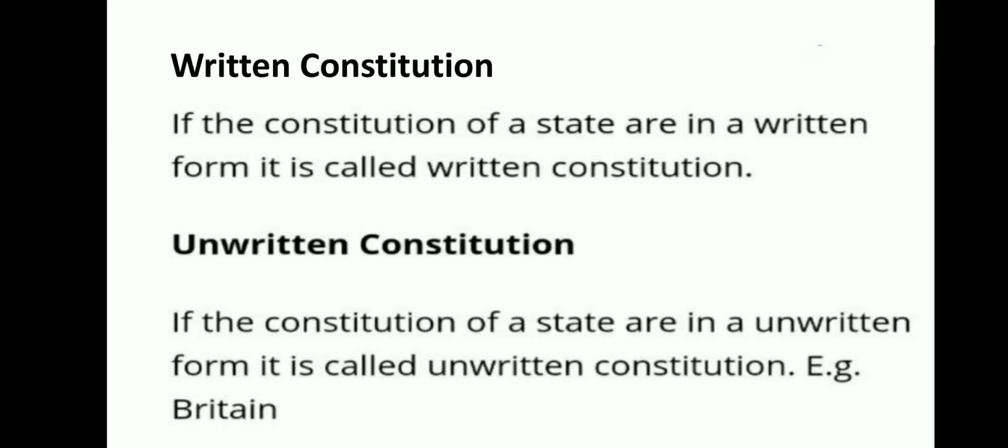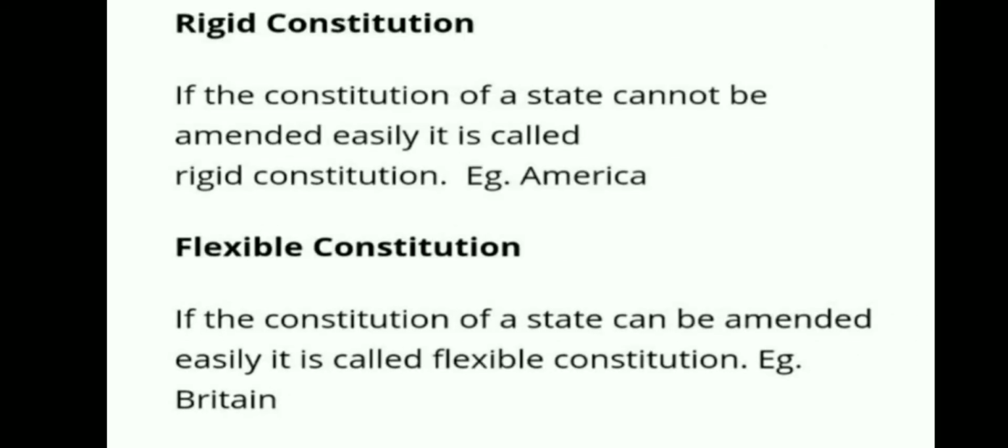India's constitution is a written constitution. Unwritten constitution: if the constitution of a state is in unwritten form, it is called an unwritten constitution. For example, Britain.